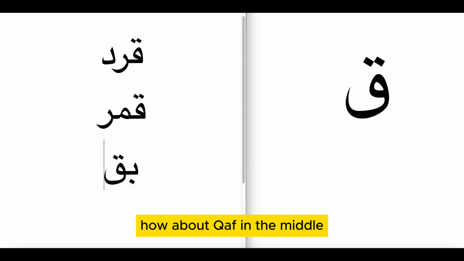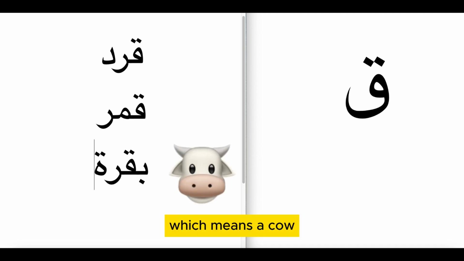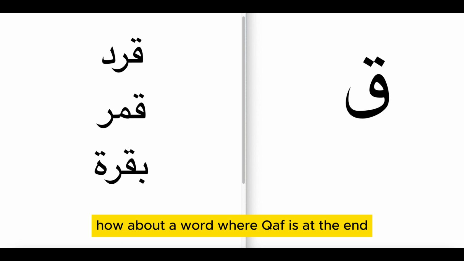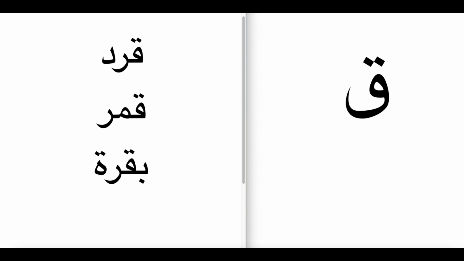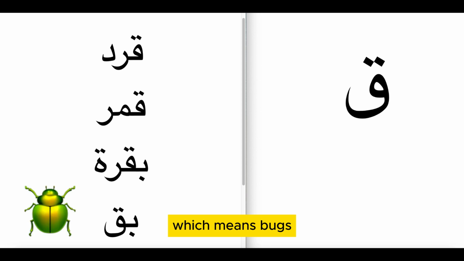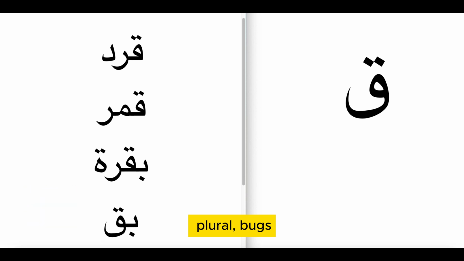How about qaf in the middle? Baqara, which means a cow. See here, qaf is at the beginning of the word, and here, in the middle. How about a word where qaf is at the end? Baq, which means bugs, in plural. Baqqa, if you want the singular, but bugs, baq.